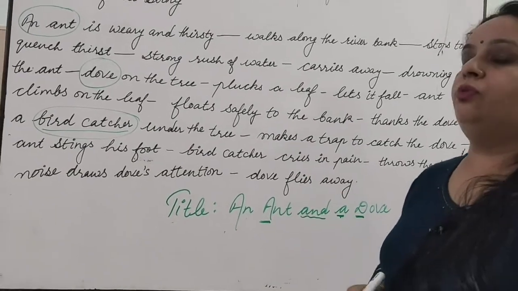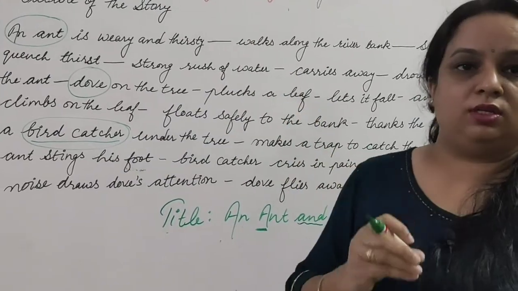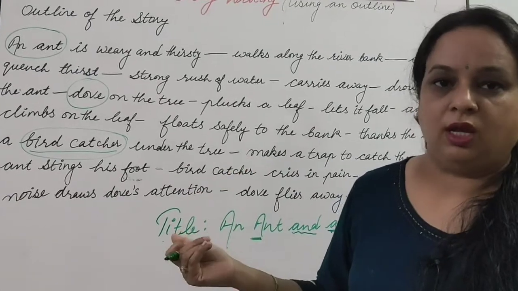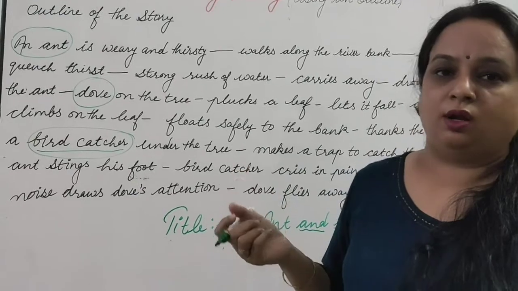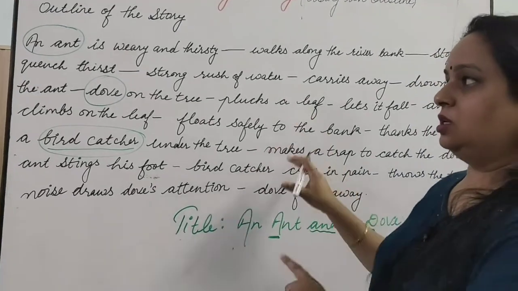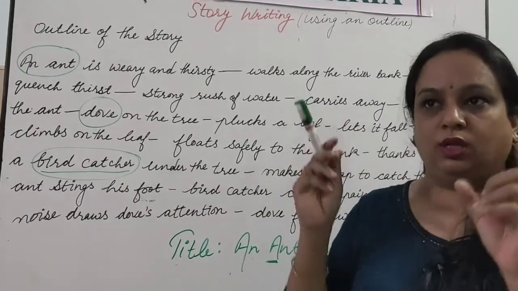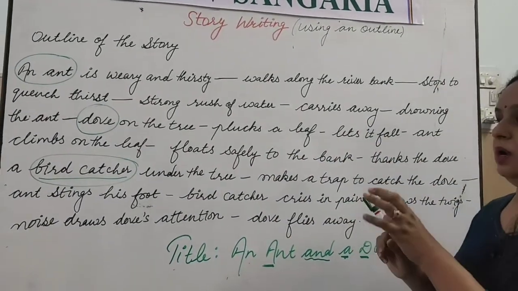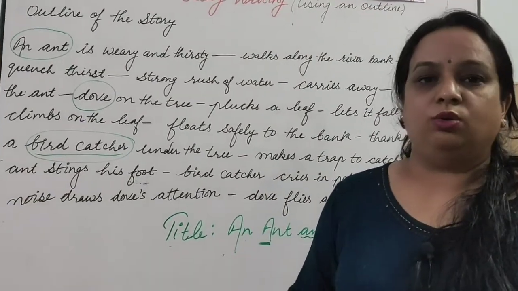Now let's see how to frame the story, right? We have to take all these events, this sequence in mind, and then we have to frame a story. Our word limit may be 120 to 150 words, that you have to keep in mind. Here the outline, the framework, is given to you, but we have to give life to the story. Now let's see how to do that.